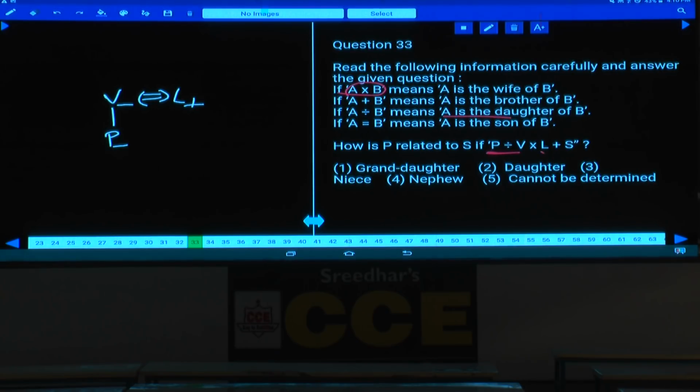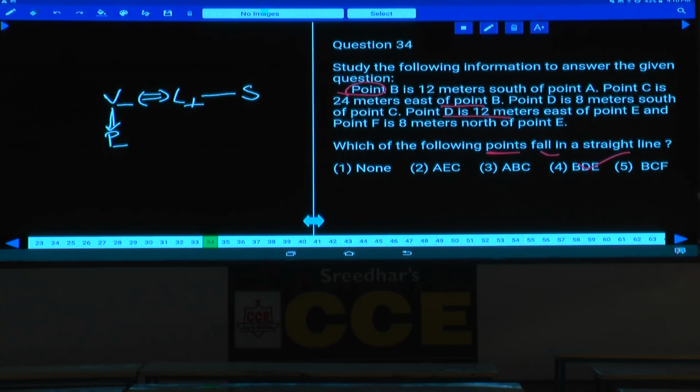Next one, L plus S. L plus S means L is the brother of S. This L is the brother of S. This is what the information we have. Then how is P related to S? In this one, S, tell me how is this P related to S? S brother is L, brother's daughter is niece, that is choice 3. Now this P is the niece of S, choice 3 is the answer. Question number 33. Now question number 34 and 35, these 2 are based on directions.